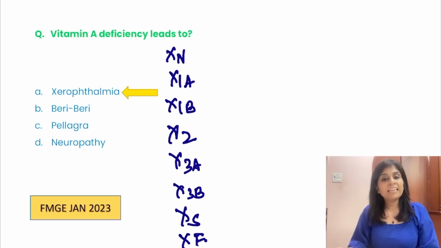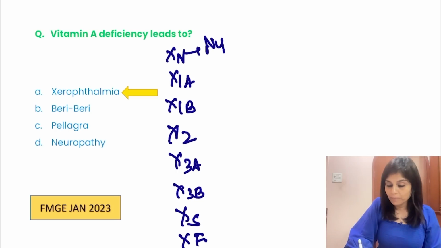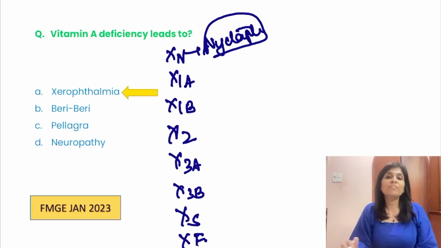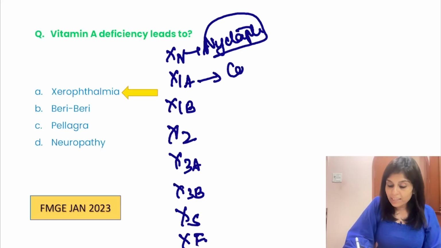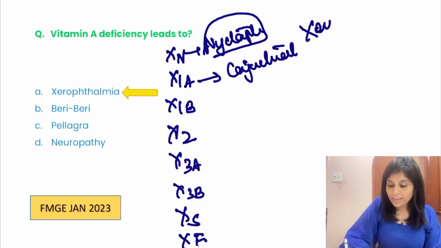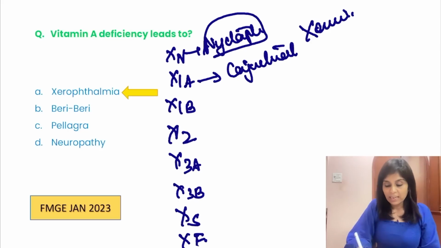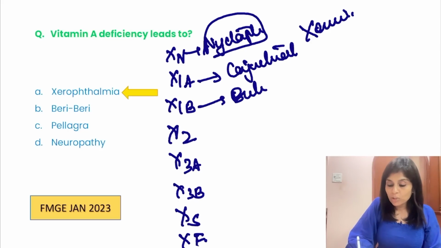So tell me what is XN? Nyctalopia. The first manifestation of vitamin A deficiency would be nyctalopia or night blindness. X1A is conjunctival xerosis. X1B is Bitot spots. X2, corneal xerosis.